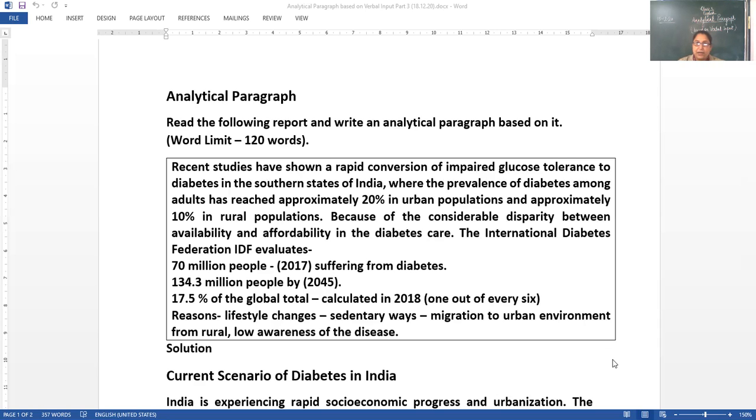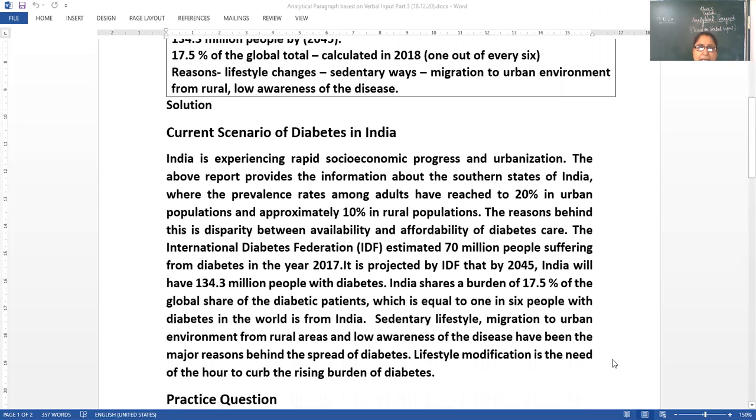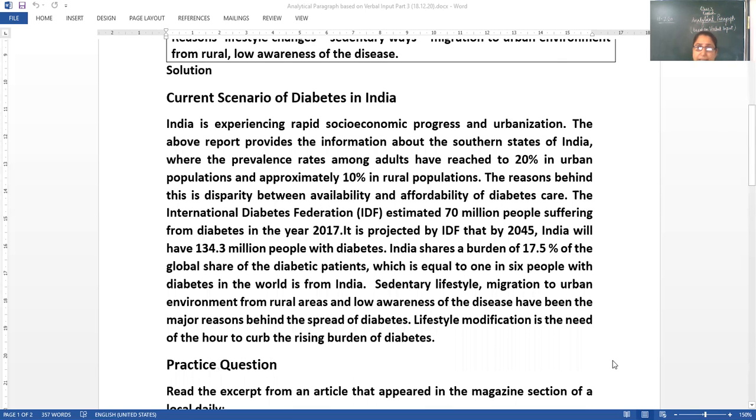So let's see how to write this paragraph. It becomes a little simple if the clues are given and you understand them, whether they are in the form of a chart or a graph or a pie chart or any other pictorial presentation, or verbal stimulus or input is given in this particular way, which we are discussing right now, which is before us on the screen. So let's move further.